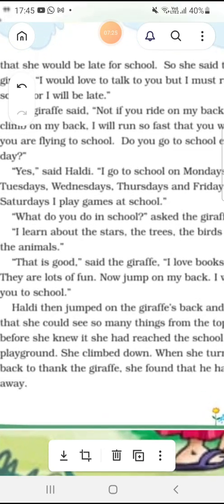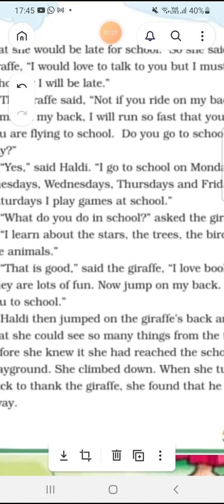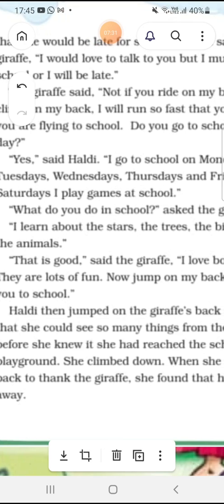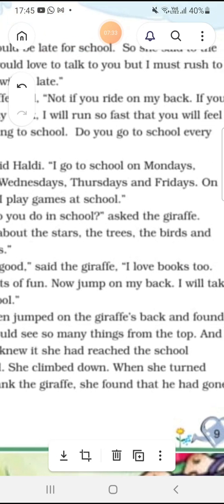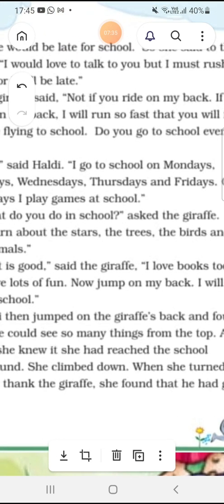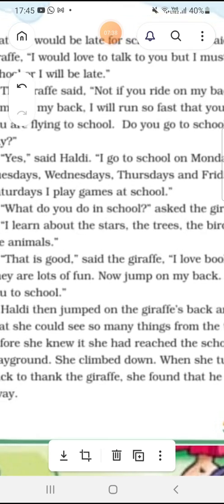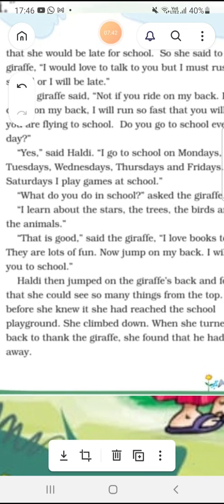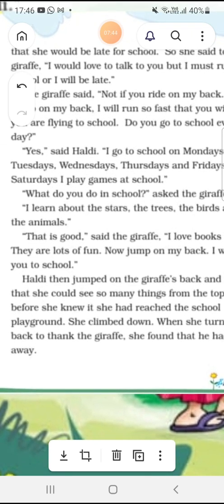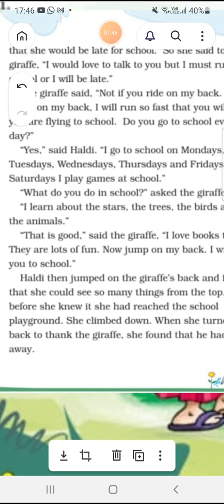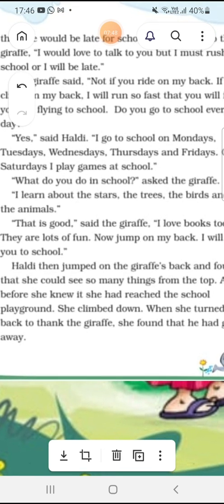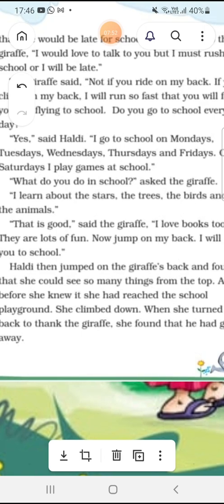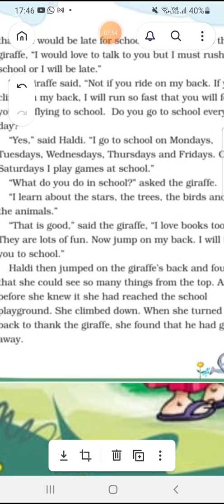The giraffe said. "Yes," said Haldi, "I go to school on Mondays, Tuesdays, Wednesdays, Thursdays, and Fridays. On Saturdays, I play games at school." Haldi said that on Saturdays she goes to school, but she doesn't study there. She plays games at school.